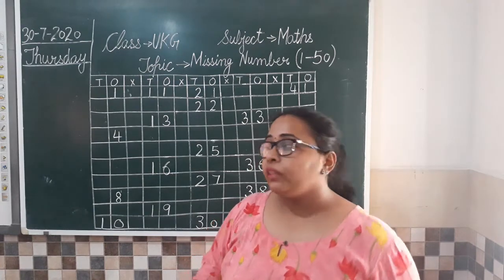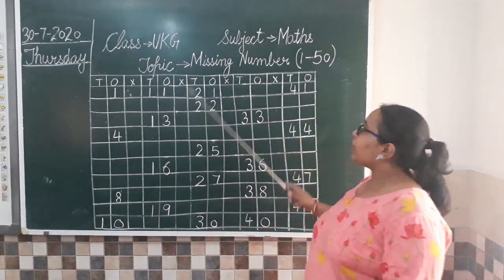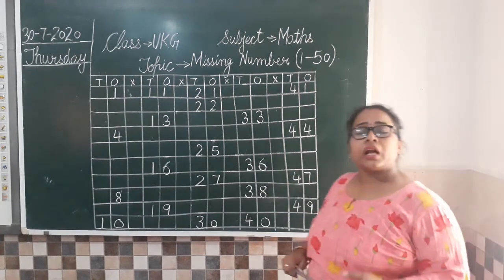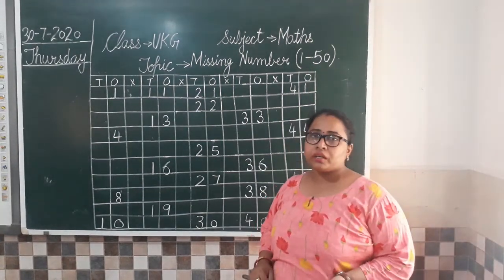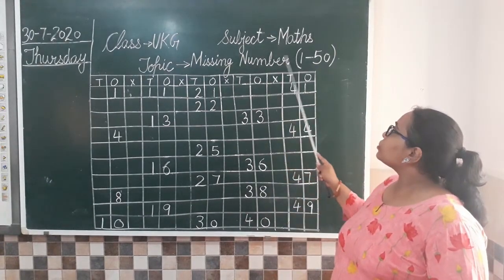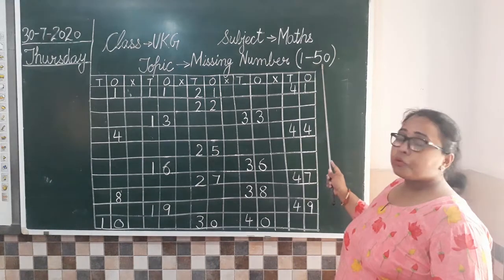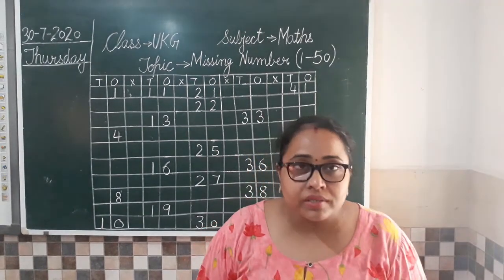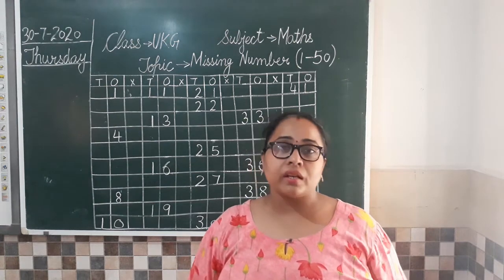So now in the first period we are going to study maths. Yes, maths. We have been doing counting in our math subject. So today we are going to do the topic missing numbers from 1 to 50. So you all are aware what is missing numbers? Now tell me what is missing numbers?